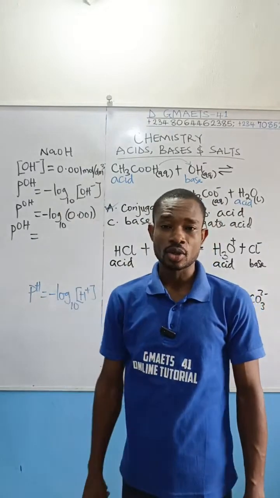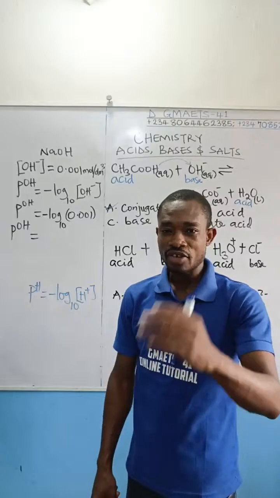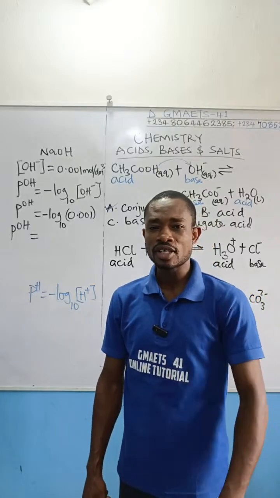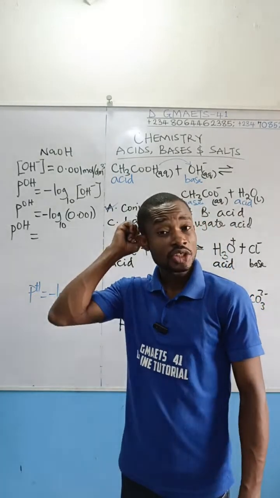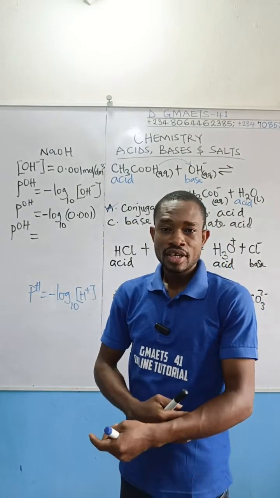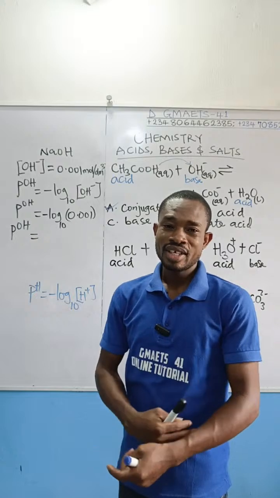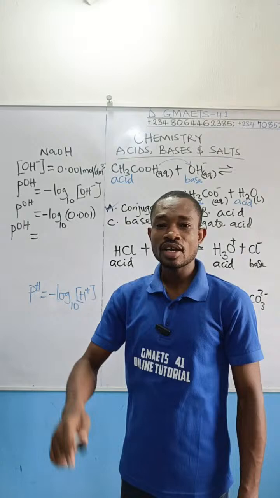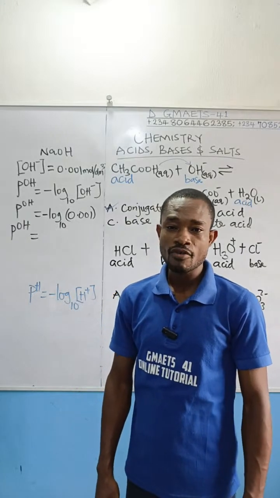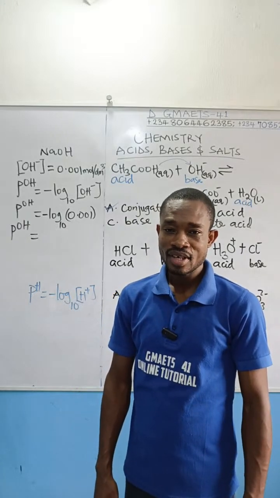Therefore, values that JAMB or any other professional exam body would give, if they don't want you to use a calculator, definitely it is your right as a student for the examiners to give you questions that you can solve without a calculator. And this is one of them.